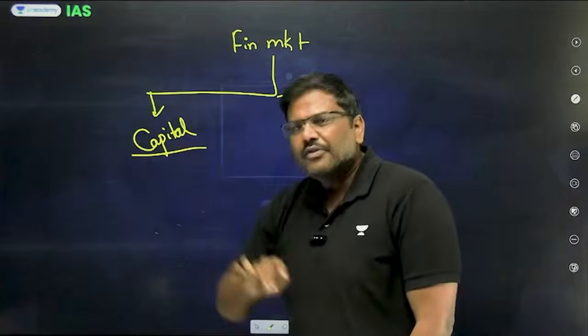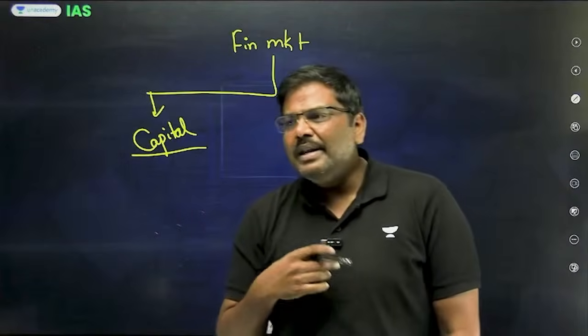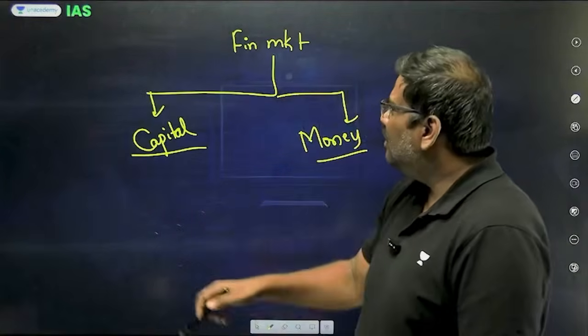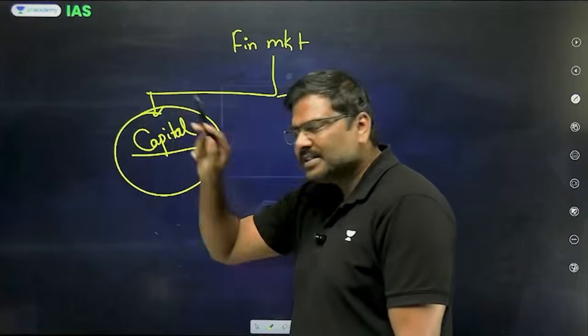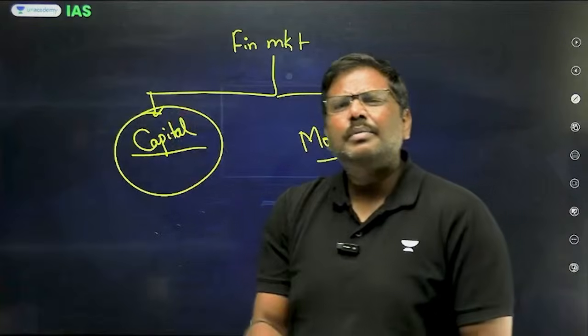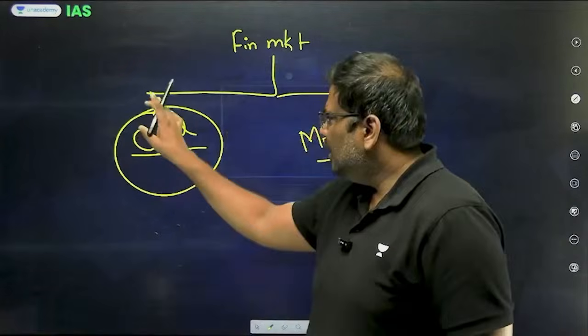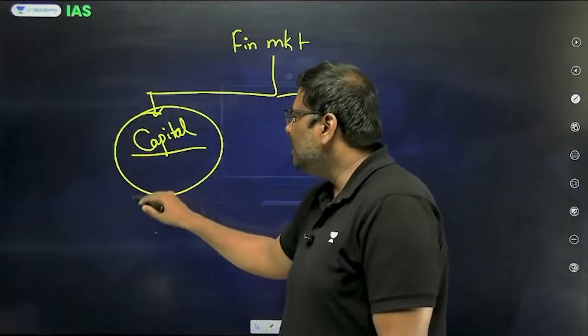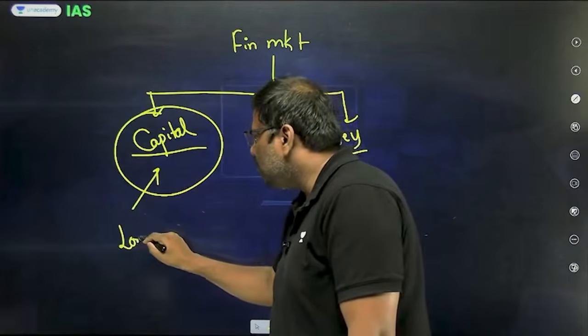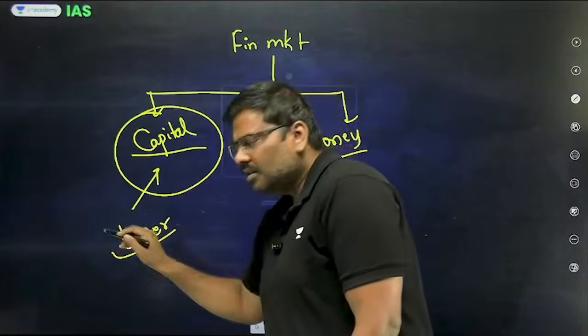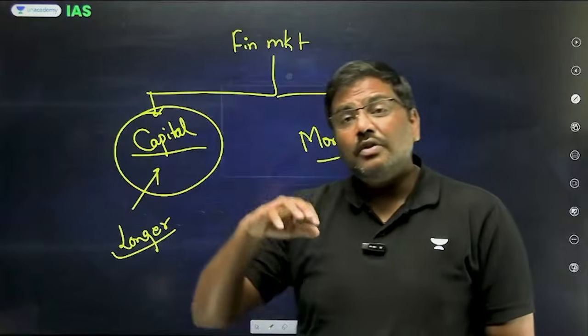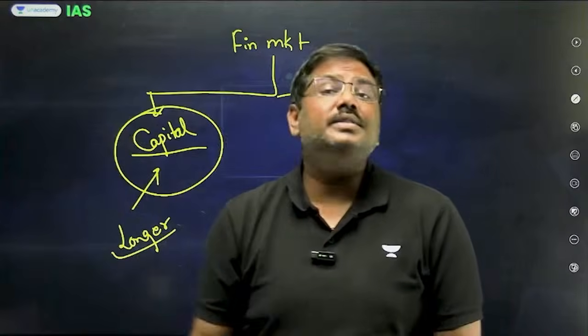What is essentially the difference between capital market and the money market? In capital market, the funds that will be raised by the company or the funds that will be collected by the issuers of these instruments, the money is for longer or medium duration. That is used for creation of assets, related to assets.